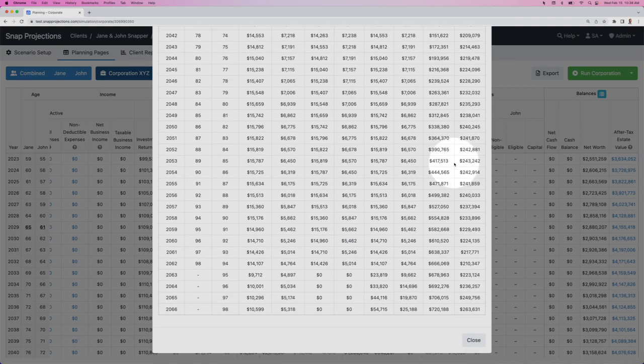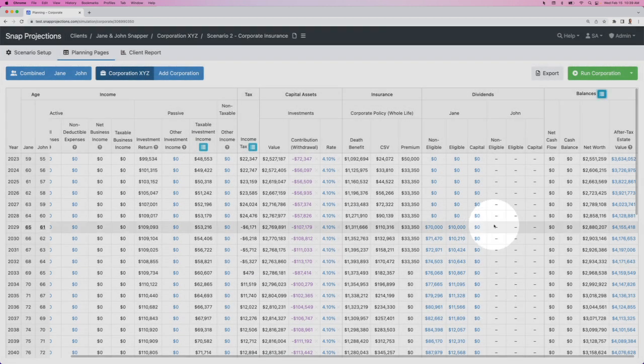So previously, if we were just assuming that the shares are sold in the final year, these balances didn't play a role in determining the value of the corporation to the end client. Whereas with winding up method enabled, which is our new default, these values will impact the ultimate after-tax estate value of your client's projection, which will make it easier to compare different strategies to see what to recommend for your client.